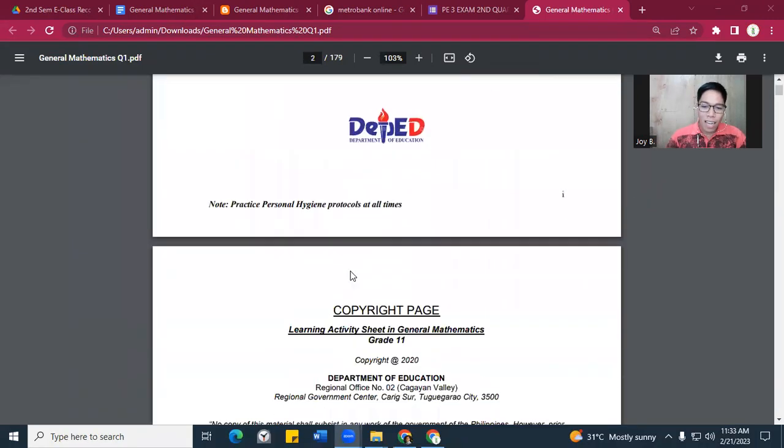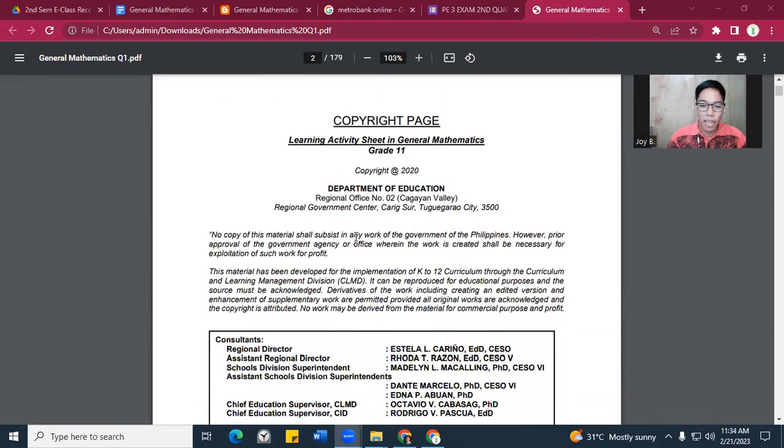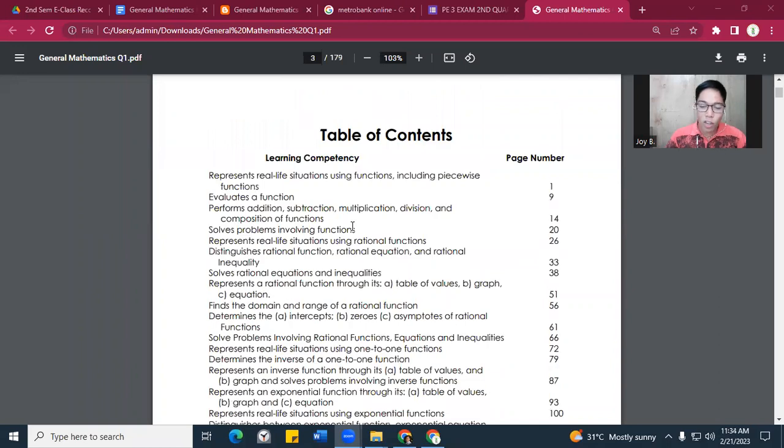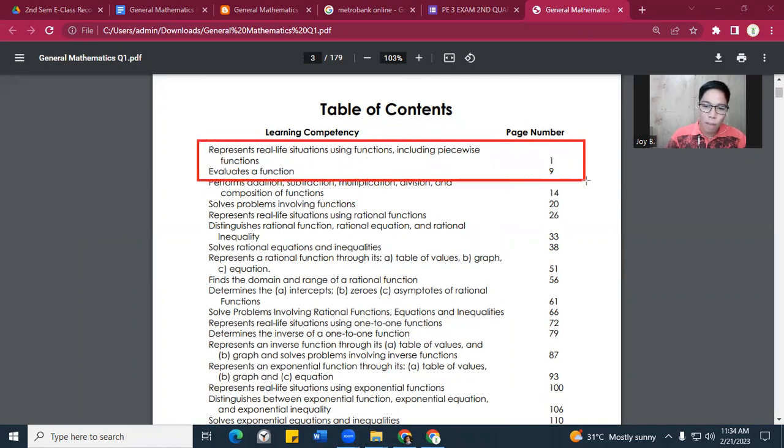Now here, I also sent yesterday your activity sheets that you need to answer when you are at your home. Okay. Now, in order for you to be guided, we have here the table of contents, and we have also the learning competency and the page number. Now, ang gagawin dito is that the first week we are going to discuss these two topics.